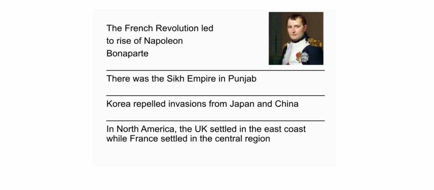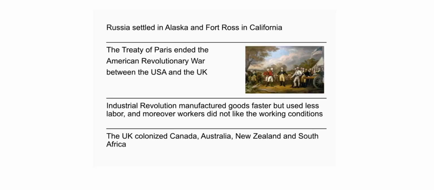Korea repelled invasions from Japan and China. In North America, the UK settled in the East Coast, while France settled in the central region. Russia settled in Alaska and Fort Ross in California. The Treaty of Paris ended the American Revolutionary War between the USA and the UK. The Industrial Revolution manufactured goods faster but used less labor, and workers did not like the working conditions. The UK colonized Canada, Australia, New Zealand, and South Africa.